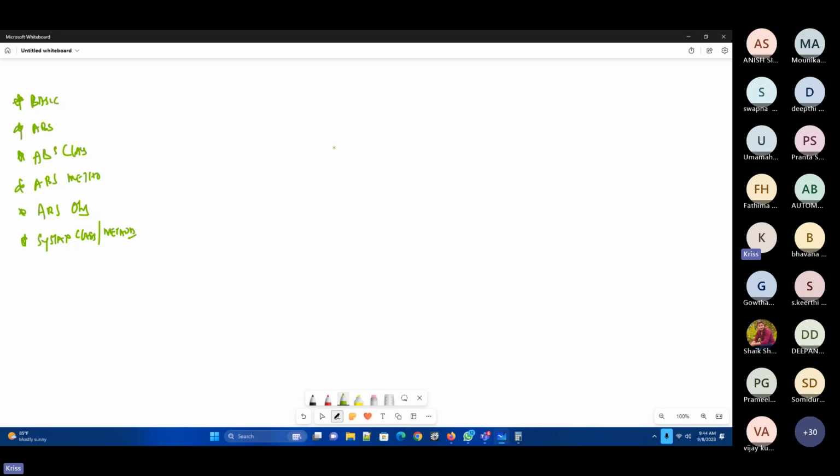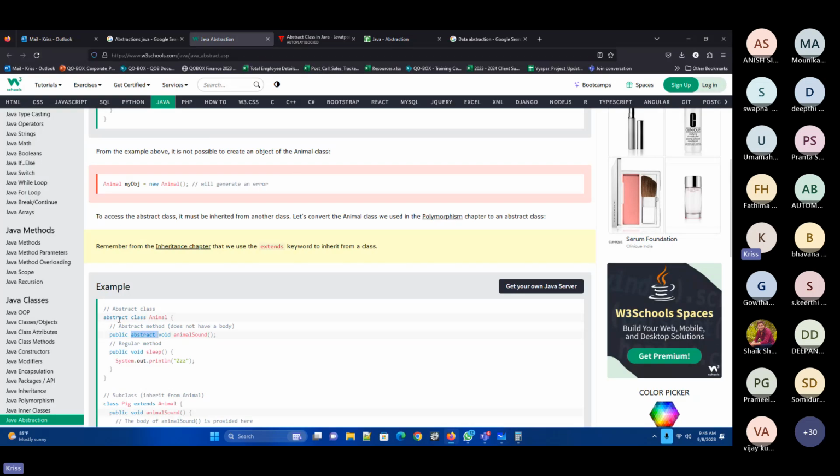Okay, now let me go back here. So that is what we have done, right? There is an abstract class, so we mention the abstract keyword in front of the class. In this abstract class, I'll have a method which is abstract, I'll create this one as an abstract method. And this other method is an implemented method. So this is the class I have created, and this is how we create this abstraction.